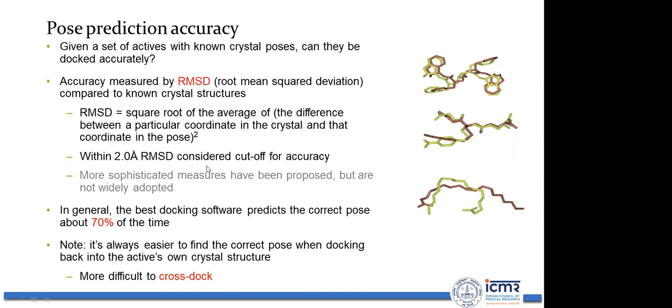Here you can see that out of these three, if I ask you which compound actually docked better, my answer would be this one, because this is docking better. Here you can see there are many differences. But I should not decide just by seeing; I need to calculate the root mean square deviation. The root mean square deviation should be less than 2.5 angstrom. In general, the best docking software predicts the correct pose about 70% of the time. But it must be noted that it is always easier to find the correct pose when docking back into the active's own crystal structure.